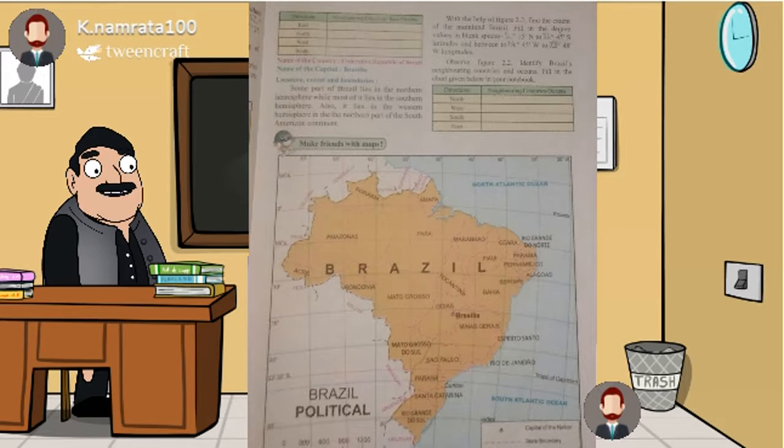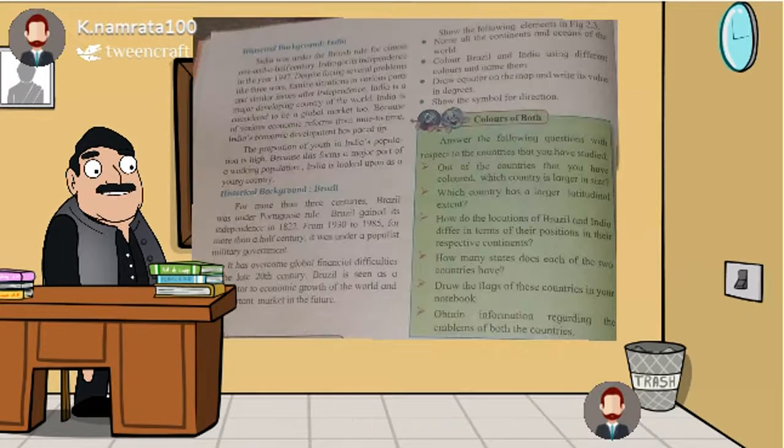Let's start the further part. Now we will see the historical background of India and Brazil. First we will study the historical background of India. See, India was under British rule for 1.5 centuries, that is 150 years. India got independence in the year 1947, the date is 15 August. Despite facing several problems like 3 wars, famine situations, many problems faced by India, India is trying to develop. It is a major developing country of the world. India is also considered a global market too.